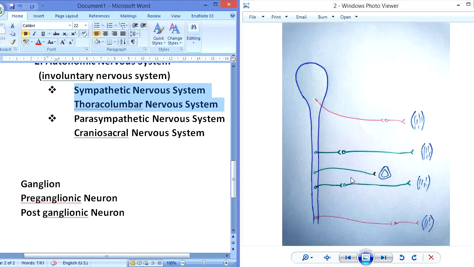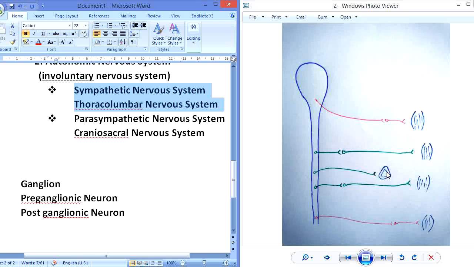Literally, if we go into the detail, this neuron arises from the thorax or from the lumbar region, but this nerve fiber goes and activates the medulla region of the adrenal gland, and the medulla of the adrenal gland works as the postganglionic neuron over here. This is not actually a neuron, but it works as a postganglionic neuron.